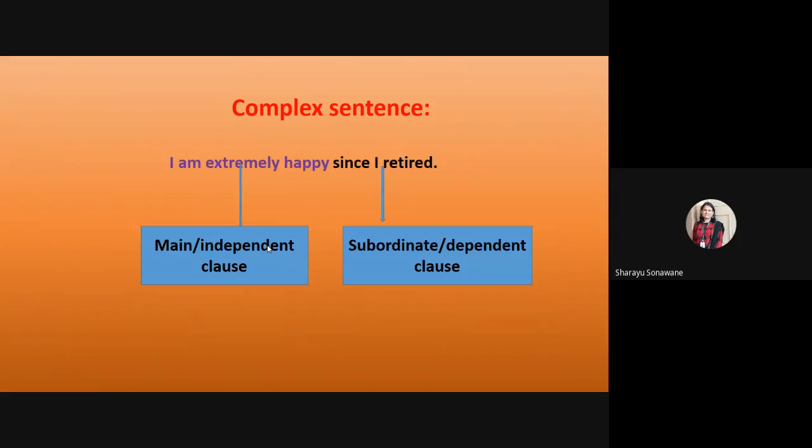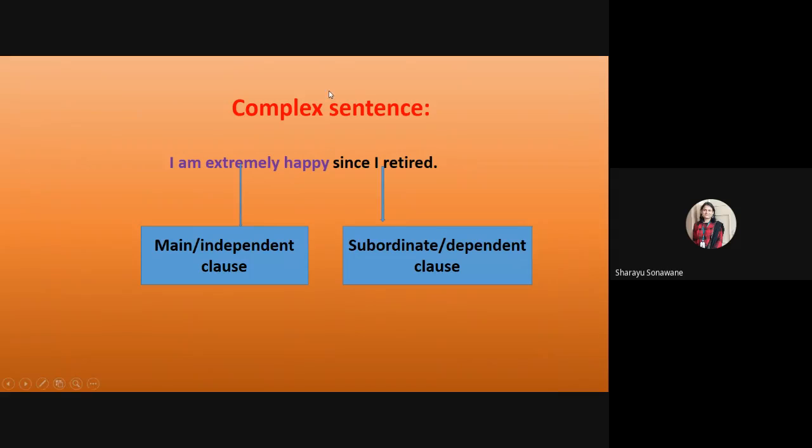Now this is the analysis of complex sentence structure. The example is, I'm extremely happy since I retired. I'm extremely happy is the main or independent or principal clause. Since I retired is the subordinate or dependent clause.